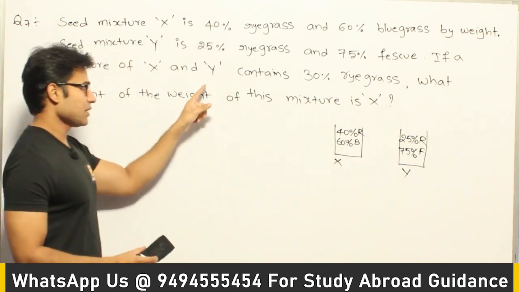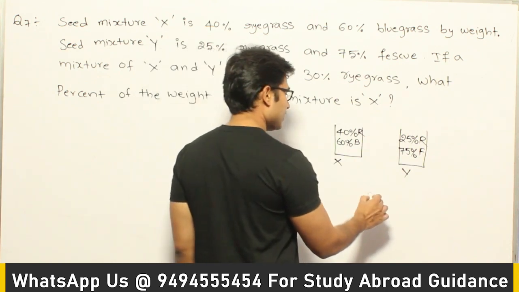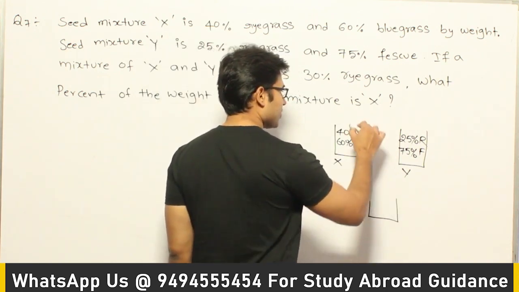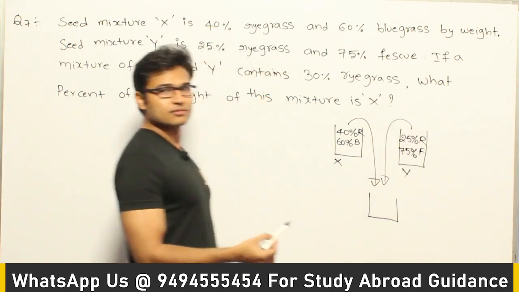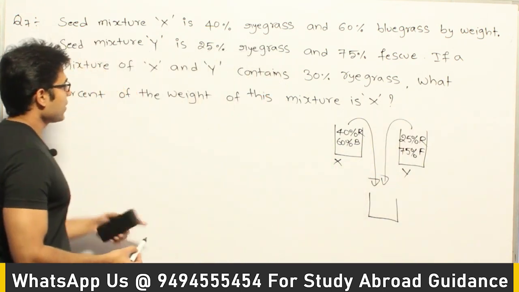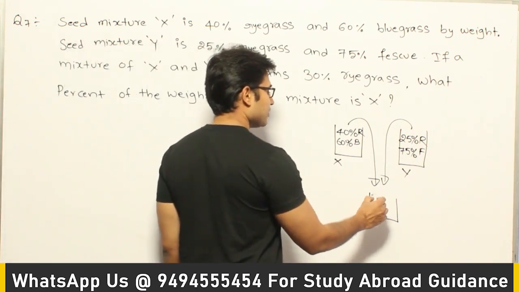Now mixture of X and Y contains 30% ryegrass seeds, which means we are going to take some part from this and some part from this. Okay, and now the final mixture is going to contain 30% ryegrass.